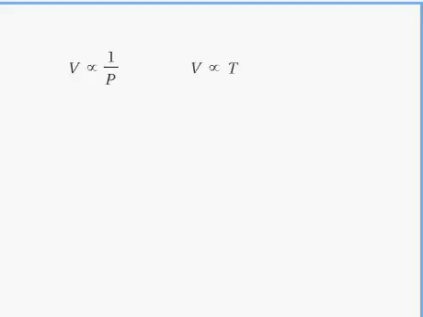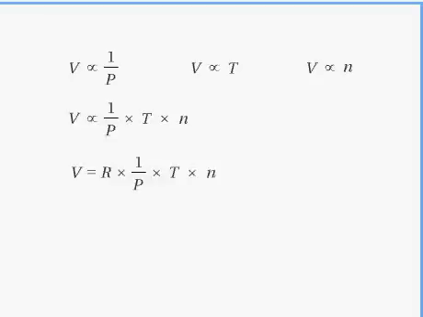Charles's law states that, at constant pressure, the volume of a gas is proportional to its absolute temperature. From Avogadro's law, it can be deduced that, at constant pressure and temperature, the volume of a gas is proportional to the moles of gas present. Because volume is proportional to the inverse of the pressure, to the absolute temperature, and to the number of moles of gas present, it follows that it must also be proportional to the product of these three quantities.